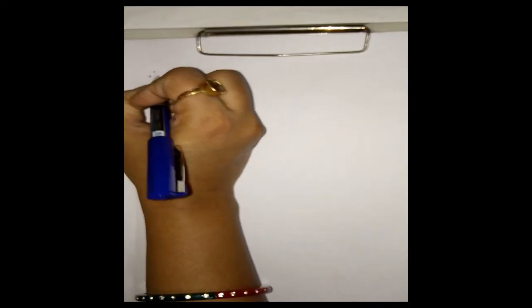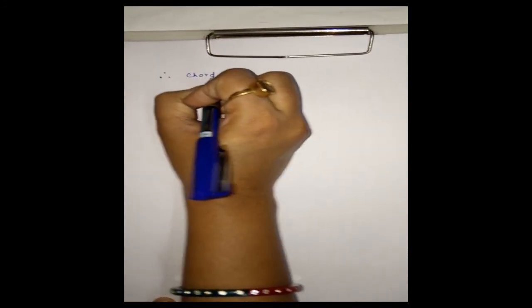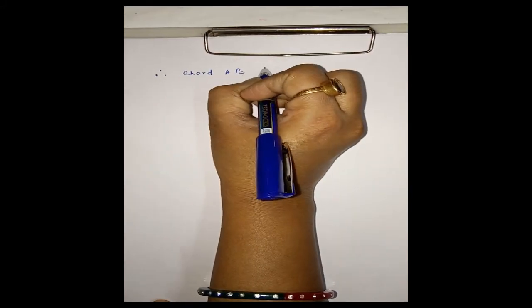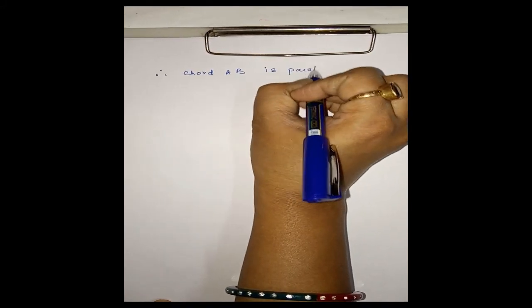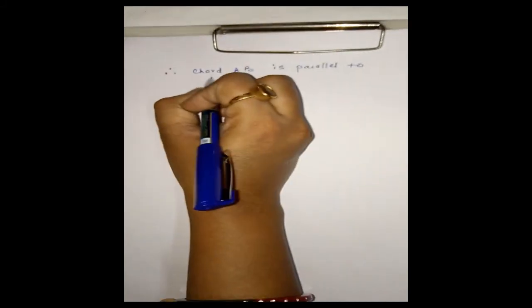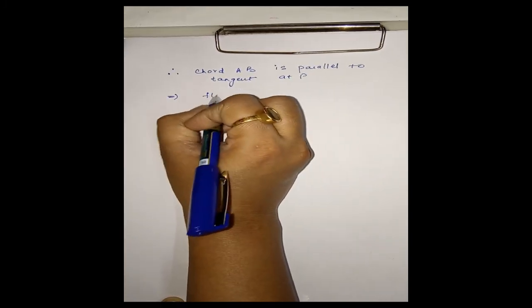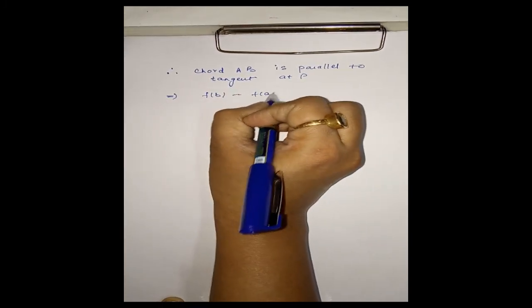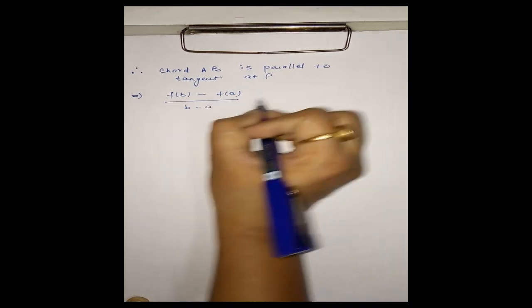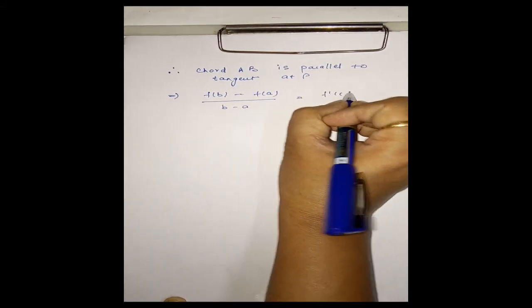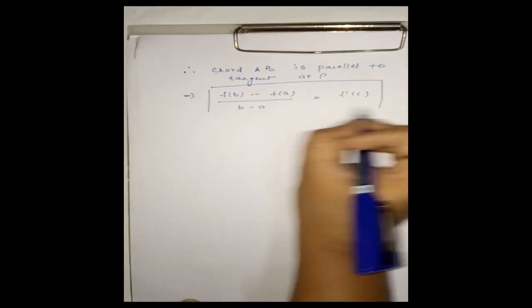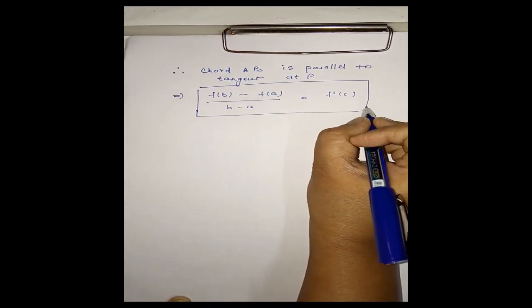Therefore, chord AB parallel to the tangent at P will imply (f(b) minus f(a)) divided by (b minus a) is equal to f dash c. This is the conclusion of Lagrange's mean value theorem.